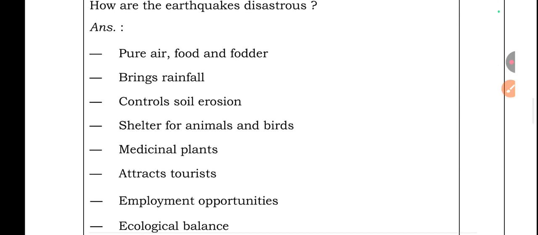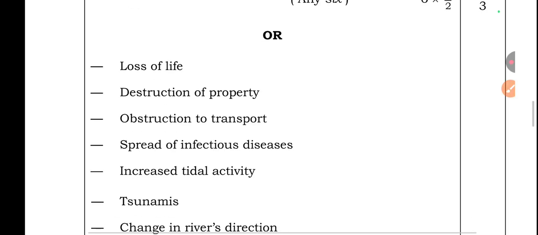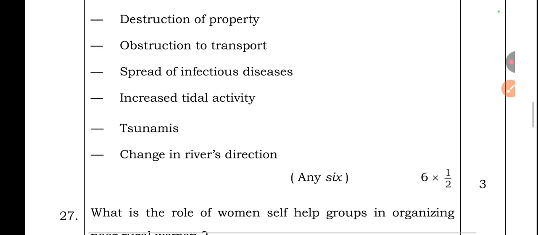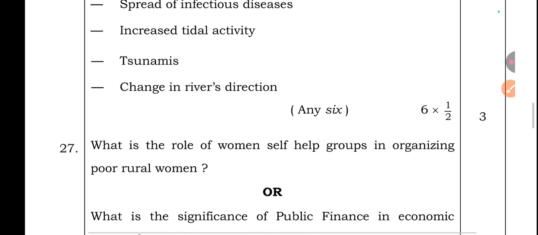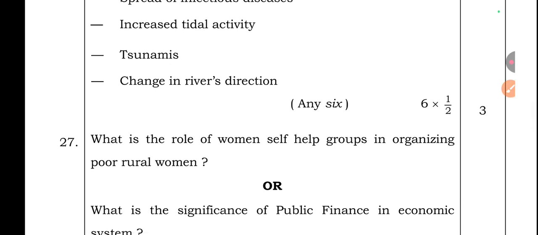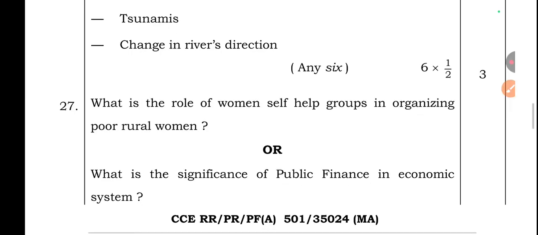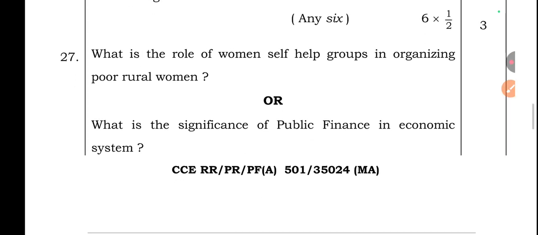For this question, they asked another R-type question. You can write that one or this one. How are the earthquakes a distress? Loss of life, destruction of property, obstruction of transport, spread of infectious diseases, increased tidal activity, tsunamis, change in river direction.